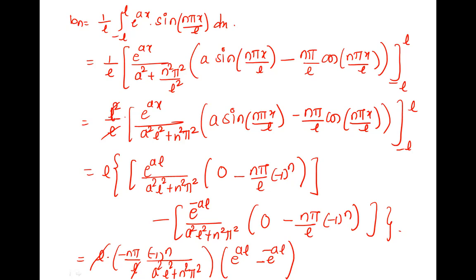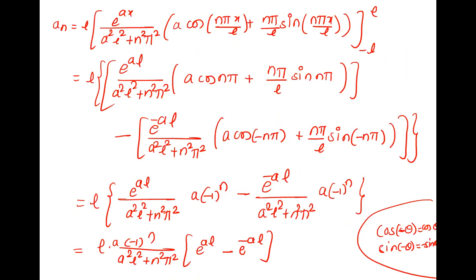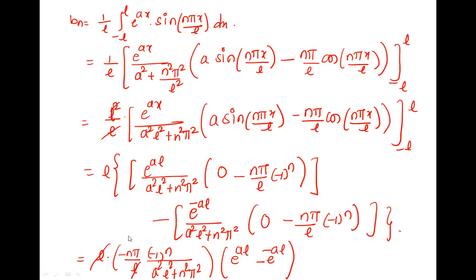The n pi by L terms did not remain there, so those became 0, so L comes here, L goes there. Okay, so what is that? Minus n pi minus 1 raised to n upon a square L square plus n square